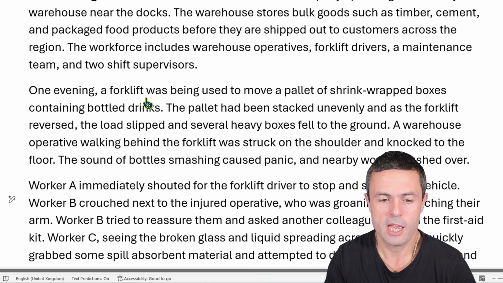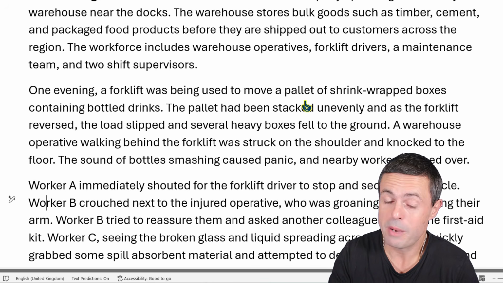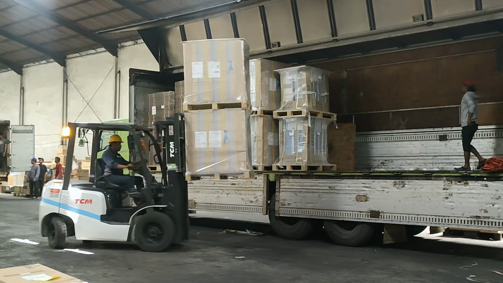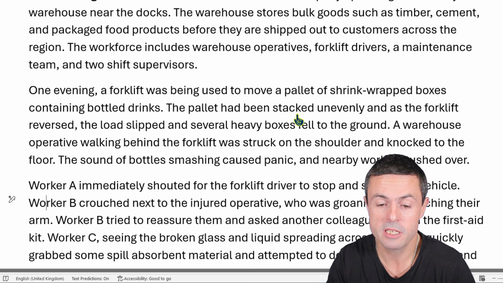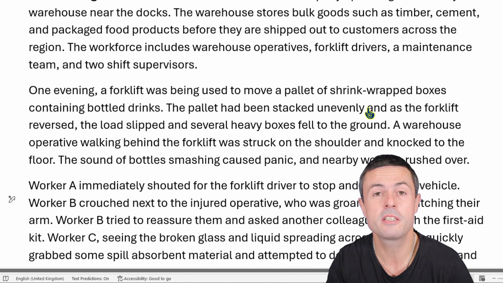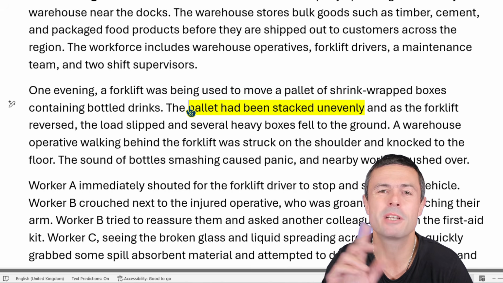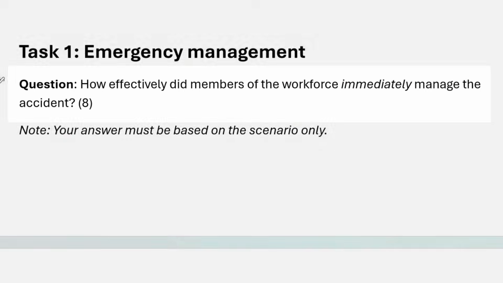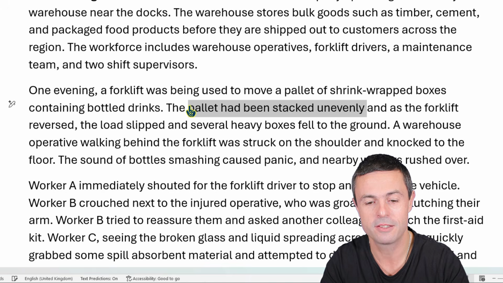It says, one evening, a forklift was being used to move a pallet of shrink-wrapped boxes containing bottled drinks. The pallet had been stacked unevenly. Now you'd be tempted to say, oh, that's bad management. Yeah, but it's not bad management of the accident, is it? So that's irrelevant, really. It's irrelevant to this particular question.